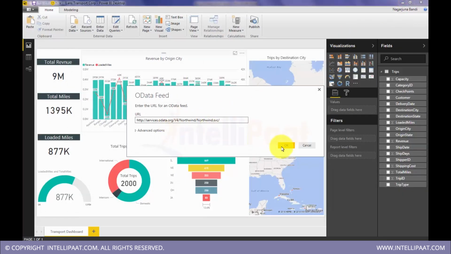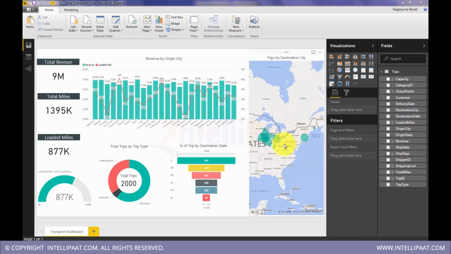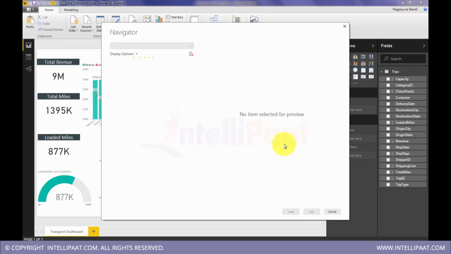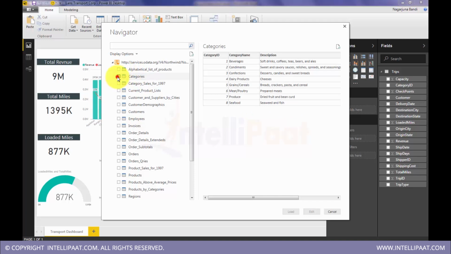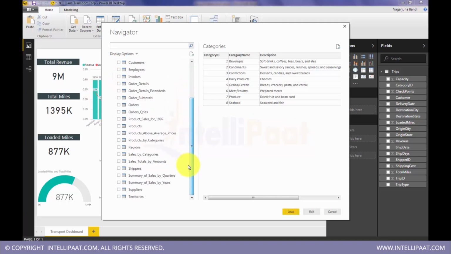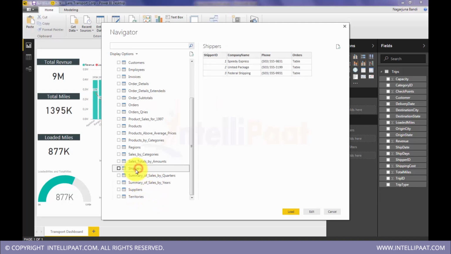It's like a complete data warehouse being hosted on the web, and we can get the data feeds that we are interested in. The feeds that would match my data are categories. In this navigator I can simply see the preview and select the ones that I need. Yeah, shippers.